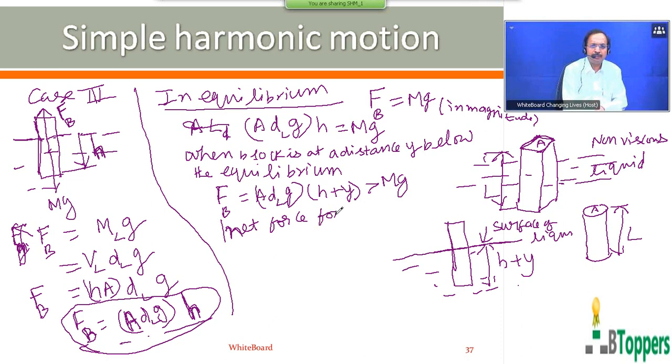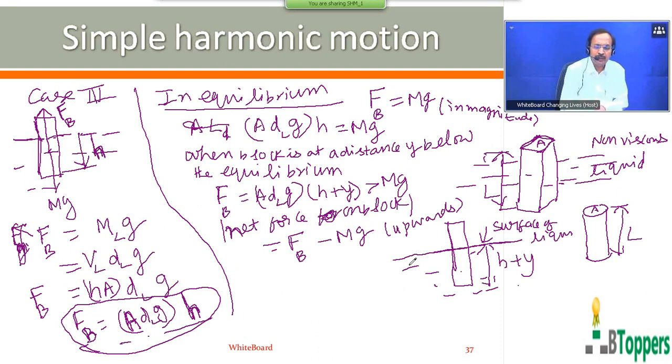So the magnitude of the net force on the block at the instant the block is at a distance Y below this equilibrium position is equal to the magnitude of the force of buoyancy which acts upwards minus the magnitude of true weight mg. This net force acts in the upward direction because the magnitude of the force of buoyancy in this situation, I mean when the block is at a distance Y below the equilibrium position, will become more than its true weight mg.